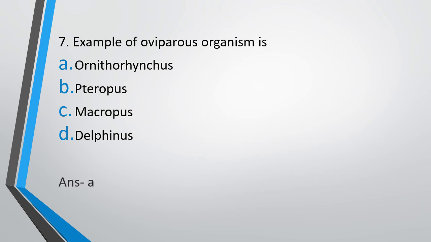The correct answer is option A, Ornithorhynchus. It is the scientific name of platypus. So platypus is a mammal which lays eggs. So Ornithorhynchus is oviparous.